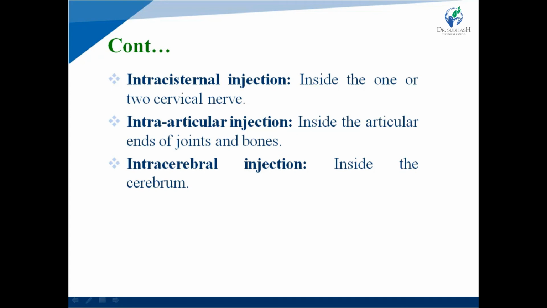Next is intra-articular injection, which is applied inside the articular ends of joints and bones. And the last one is the intracerebral route, which is applied inside the cerebrum. Those are the various routes available for parenteral administration.